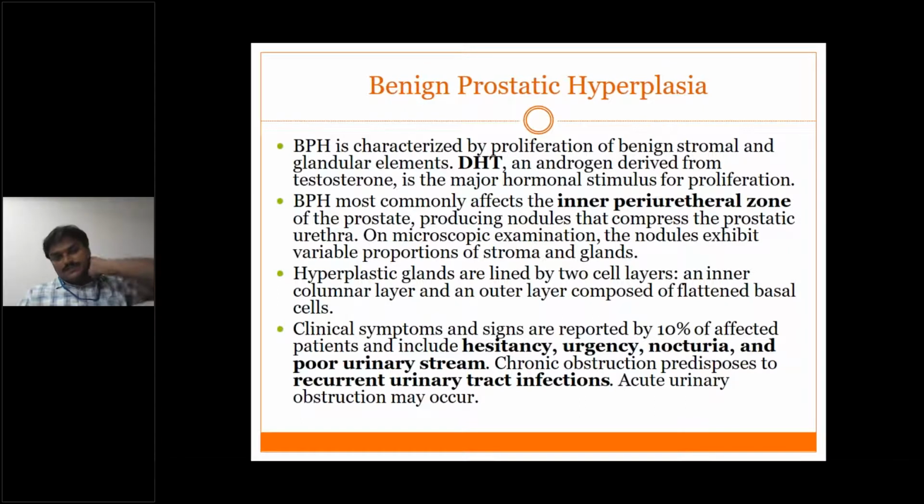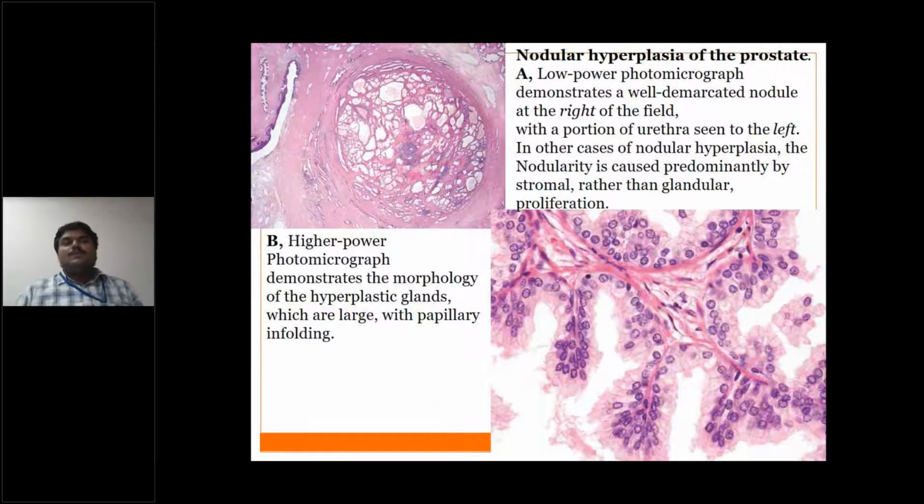Clinically, patients will present with hesitancy, urgency, nocturia, and they say that they are passing a very poor urinary stream. Chronic obstruction with recurrent urinary tract infections may, in due course of time, present as acute urinary obstruction. This is how it looks. You can see the nodular formation of the prostatic glands. There is proliferation of both the stromal and the glandular elements forming nodules. That's why we call it nodular hyperplasia of the prostate.